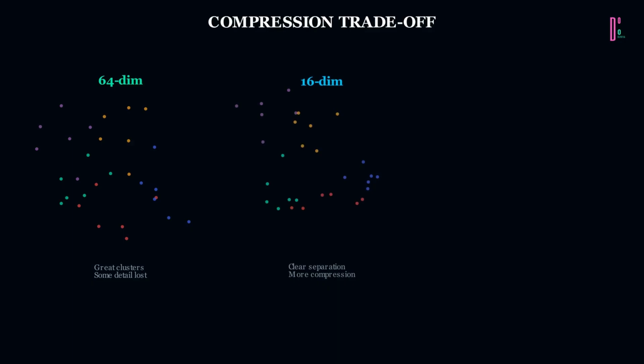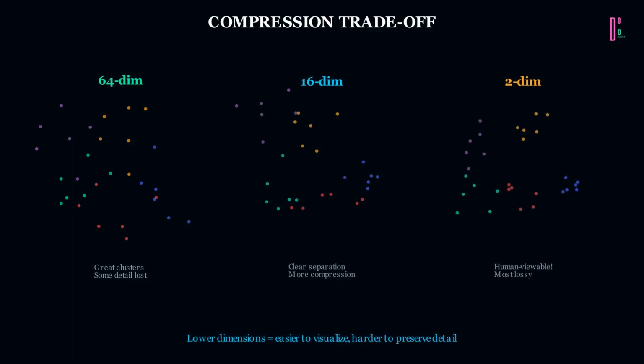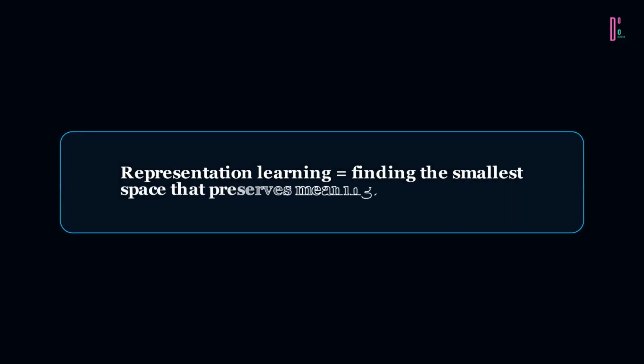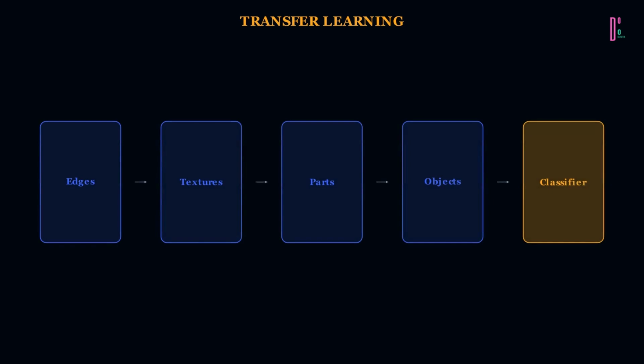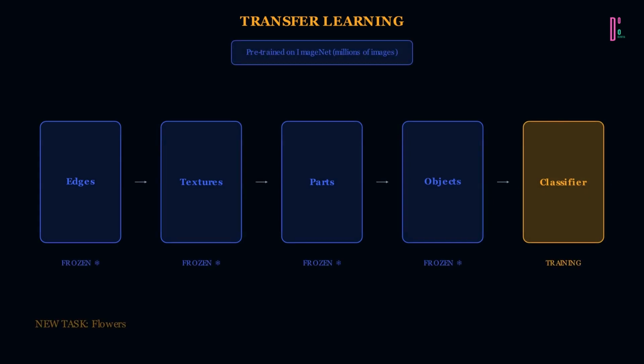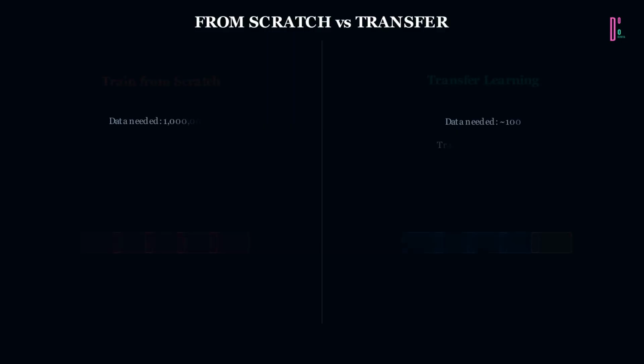Train once, use everywhere. A network trained on millions of images learns universal features. Edges, textures, parts, objects. Freeze those layers. Only the last layer learns. New task, classifying flowers. The frozen layers extract features they already know. The last layer learns roses and daisies. Training from scratch needs 1,000,000 images and days of work. Transfer learning needs 100 images and minutes. Don't reinvent edges. Reuse what others already learned.